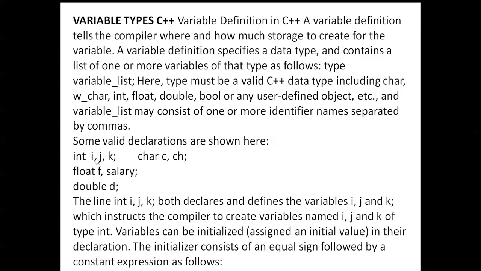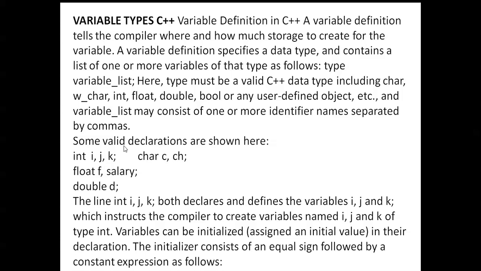Here some valid declarations are shown. int i, j, k: int is the integer data type, and i, j, k are the variable names. When more than one variable is declared at a time, the variables are separated by commas. Next, char c, ch: both c and ch are character variables. This is the data type and these are the variable names.